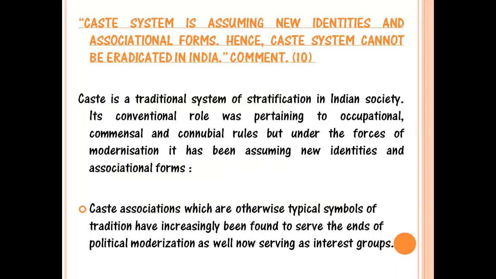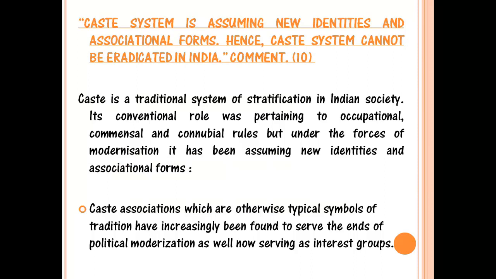But under the forces of modernization, education, and obviously urbanization, industrialization, this caste system is also going through a change. It is adapting itself to new identities and associational forms. And this is the demand of the question. So in the introduction, you've explained what the caste system is and its traditional role. Now the main demand of the answer is talking about its new identities and associational forms. Now, how it is adapting itself.